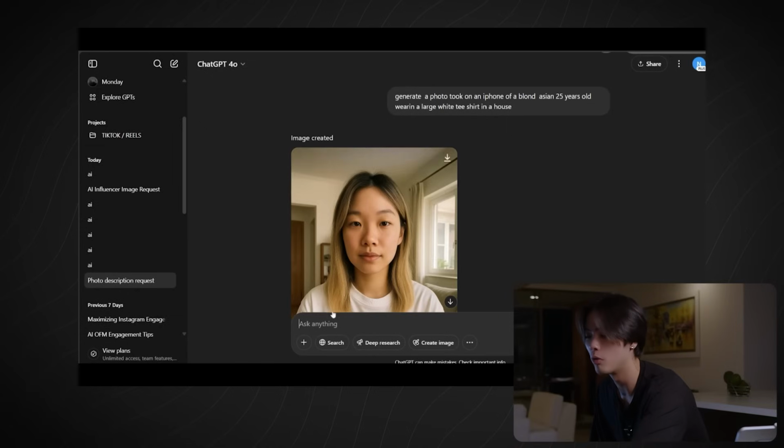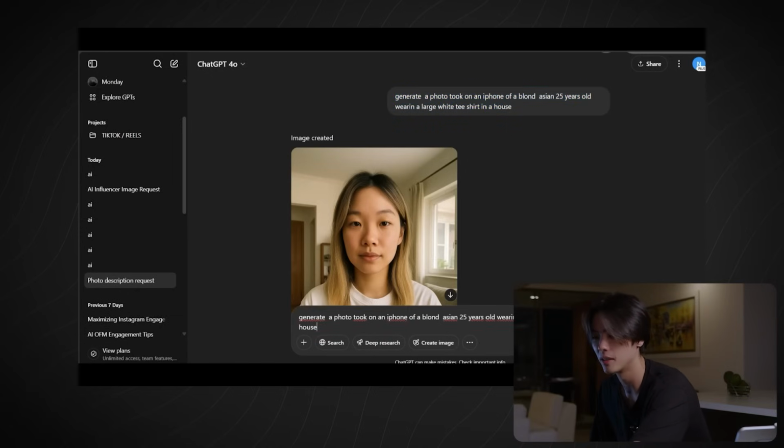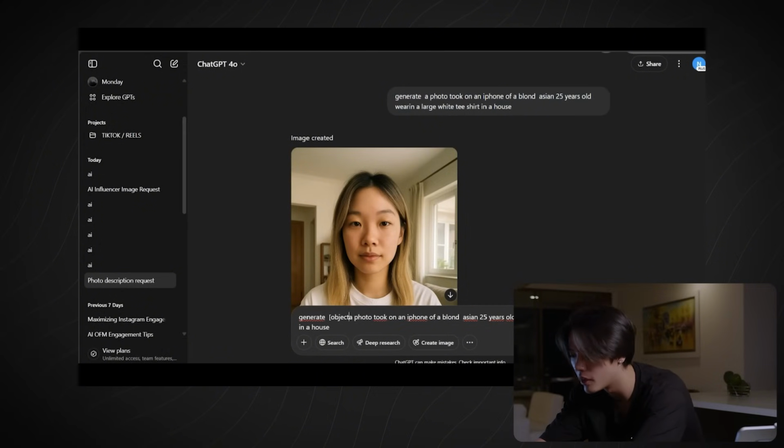Ridiculous. I prefer to wait like 5 minutes, use ChatGPT 4.0, and maybe create 10 or 20 pictures. I just have to choose the best one. So the way we want to create the template, what I did is this. Generate photo. So here, generate what?